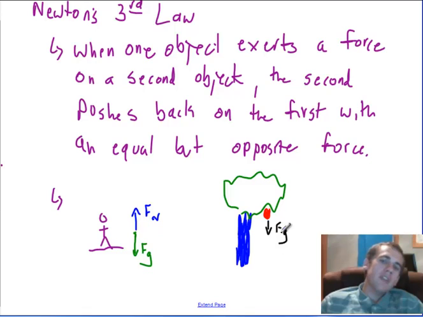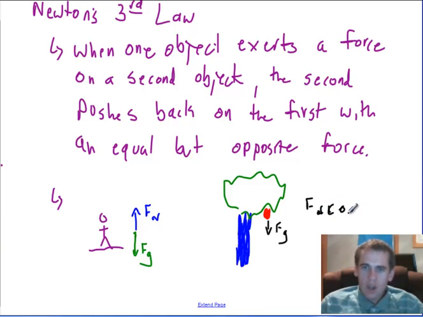Well, this force of gravity, what causes it? This is the force, really, that's the force of Earth. Earth's gravity, force of Earth on the apple. Well, according to Newton's third law, then, the apple actually exerts a force back on the Earth, and it's equal in size and opposite in direction. So how come we don't notice the Earth accelerate? Well, the mass of the Earth is huge compared to the mass of the apple, so it's too small to even care about. Too small to measure, too small to notice. But Newton's third law says that because of this force, there's a force on the Earth, equal in size, opposite in direction. So the two are actually accelerating towards each other.